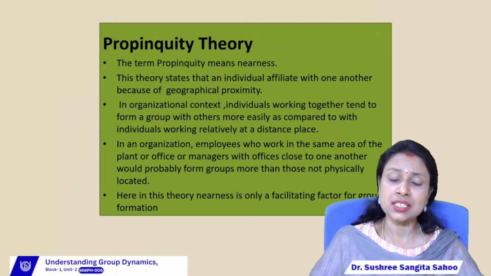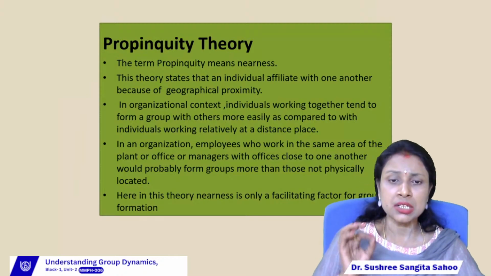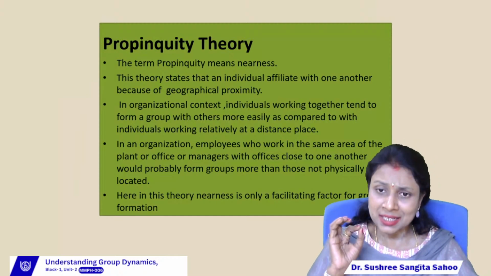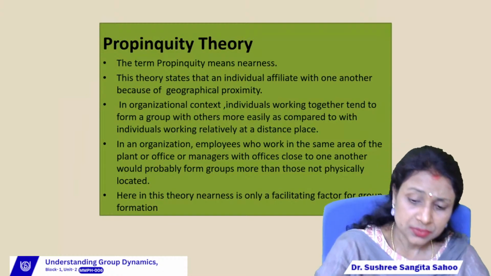So in this theory, nearness is a facilitating factor for group formation, right? So according to this theory, nearness or closeness is one of the most important facilitating factors to form or create a group.